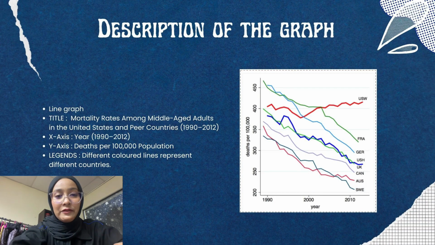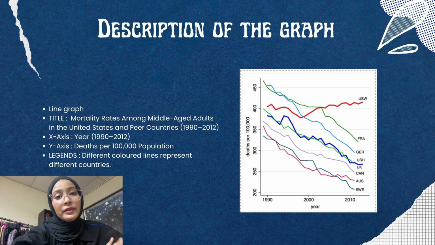Before discussing the findings, let me first describe this graph. This is a line graph titled Mortality Rates Among Middle-Aged Adults in the United States and Peer Countries. The x-axis represents the years ranging from 1990 to 2012. The y-axis shows the mortality rate measured as the number of deaths per 100,000 population.